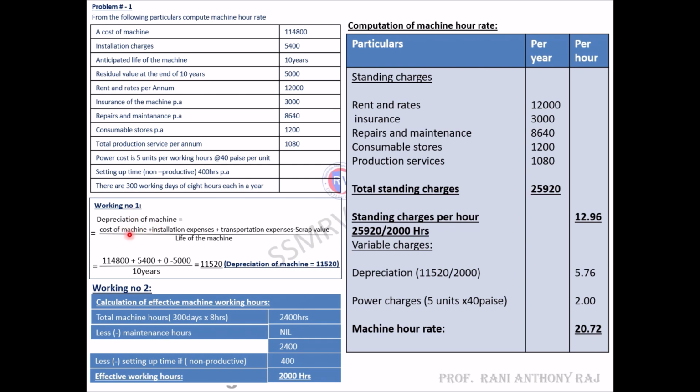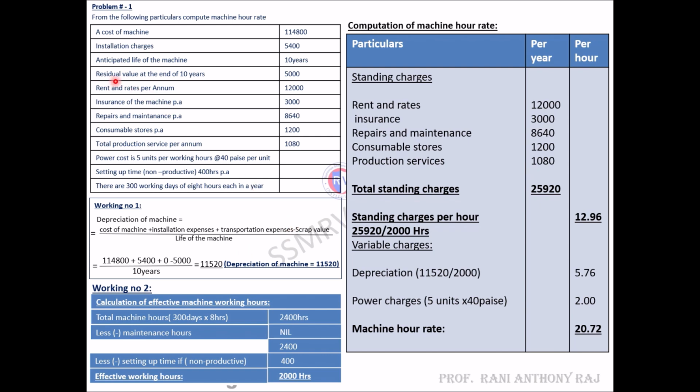Depreciation of machine. The formula is cost of machine plus installation charges plus transportation expenses minus scrap value, divided by life of machine. Cost of machine, as given in the problem, is 1,14,800, plus installation expenses 5,400, plus transportation expenses, which is nil, so 0, minus scrap value.